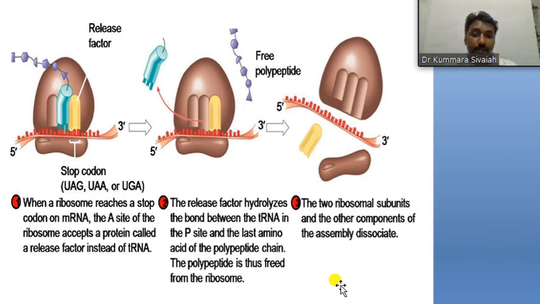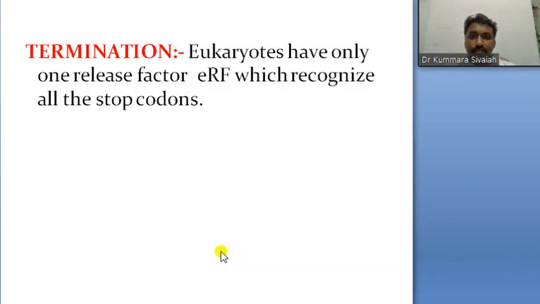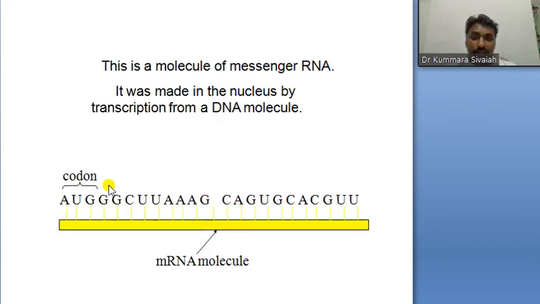They dissociate. So translation in eukaryotes: initiation takes place, elongation takes place, termination takes place. Eukaryotes have one release factor, eRF, which recognizes all the stop codons.